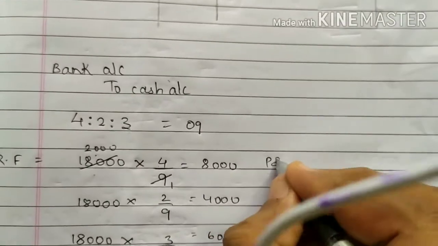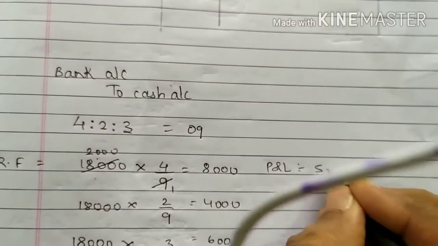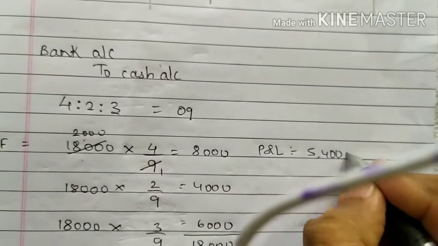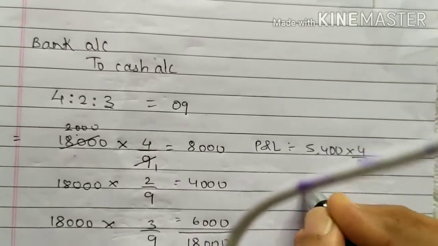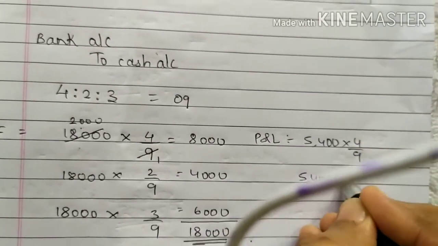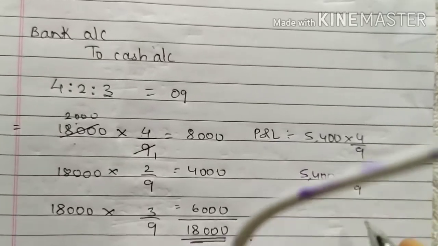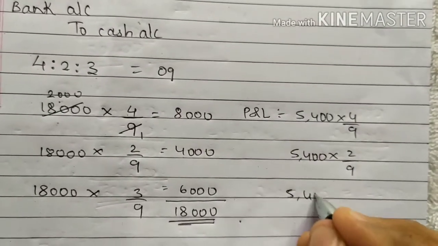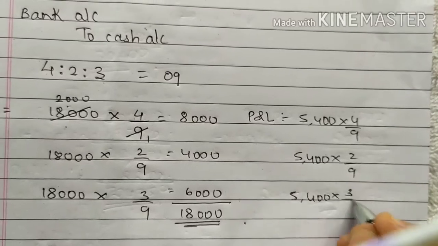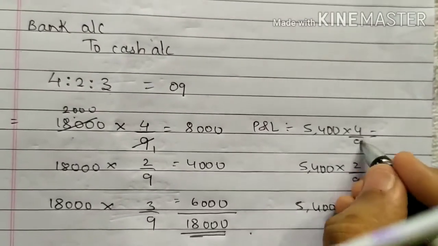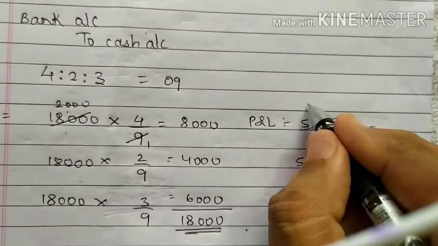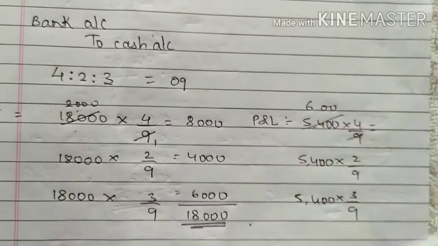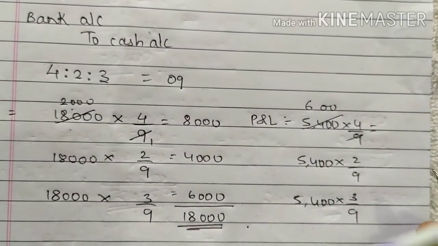So 5,400 into 4 upon 9, 5,400 into 2 upon 9, 5,400 into 3 upon 9. So 9 sixes are 54.